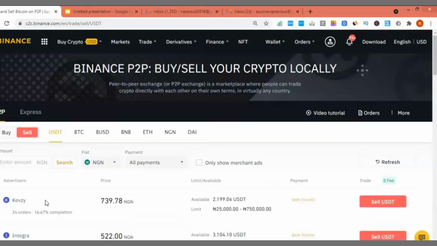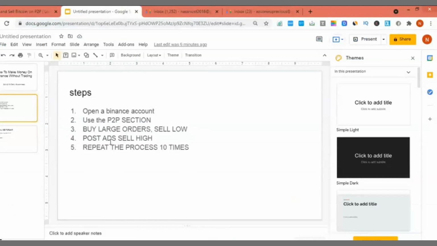That means if I use $1,000 and I buy that unit and I make 1.5 naira per one of my dollars, I've made 1,500 naira instantly. So if I repeat this like 4 times within 1 hour, I've made 6,000 naira. So guys, you see that what I'm going to show you is super interesting. So post ads to sell high.